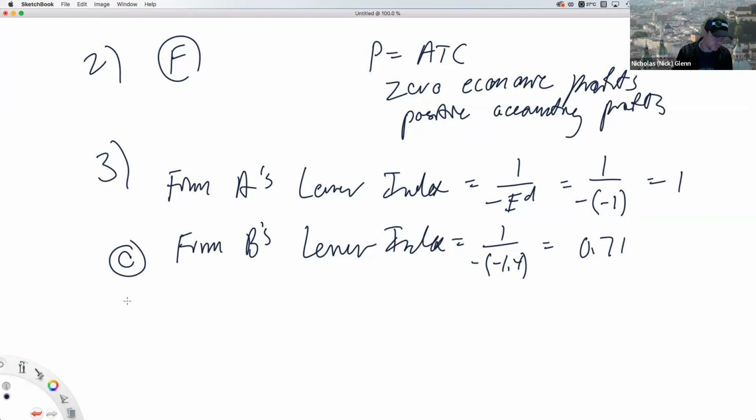Okay. 4. If two oligopolies in Bertrand competition produce similar goods, the price will be set at marginal cost. So pay attention here. When they produce identical goods, price will equal marginal cost. If not, they'll have some market power, and the price will be set above it.